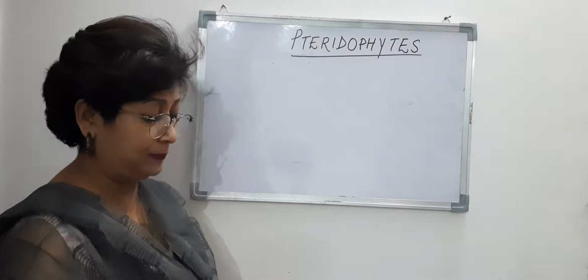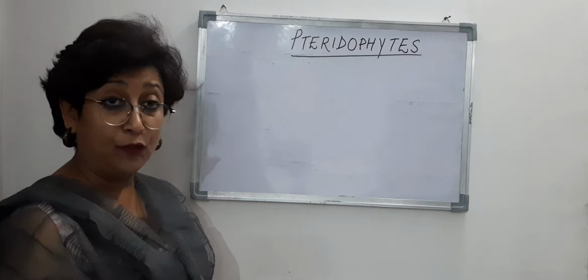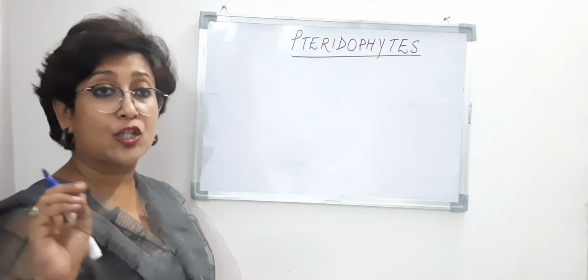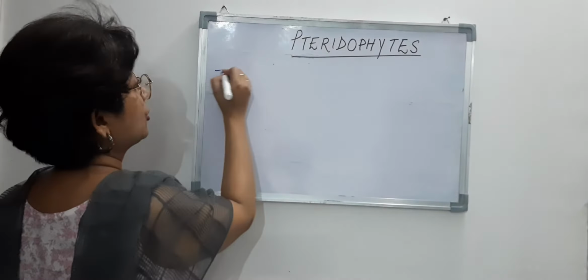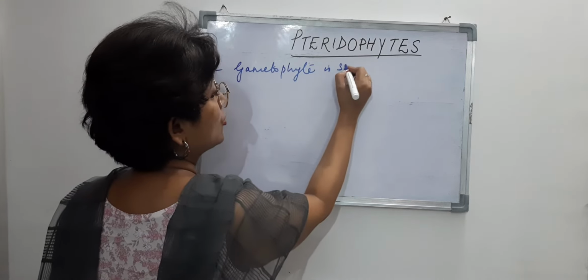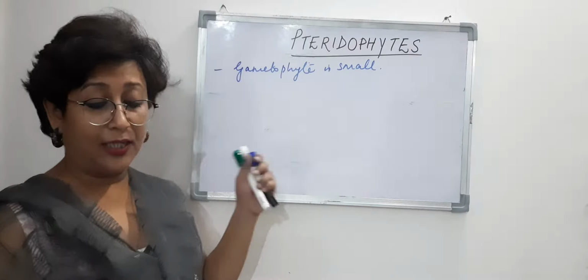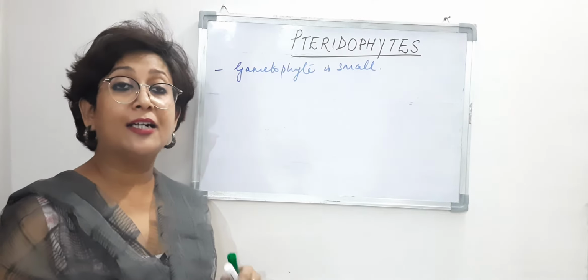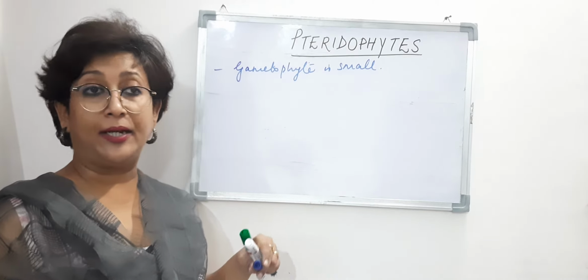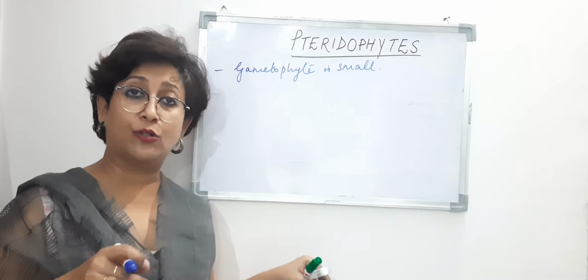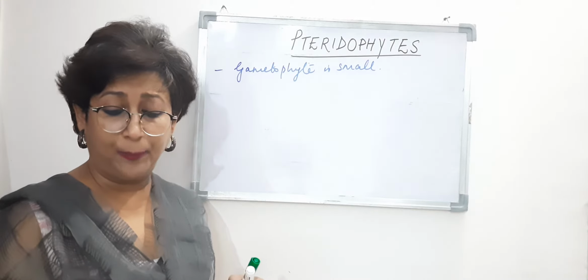So here we see that the gametophyte is present. It is small and inconspicuous. Gametophyte is small, right? So that is not the main plant body. Here the gametophyte is small and it is usually independent. At times it is found attached also, but usually they are independent.